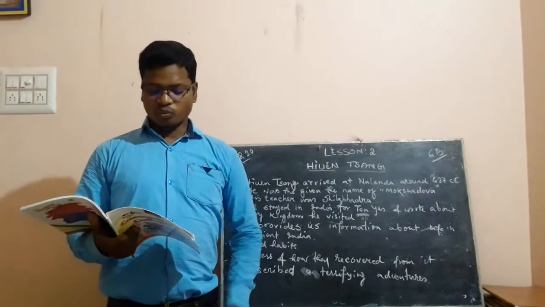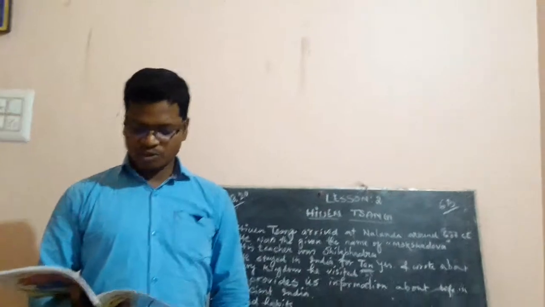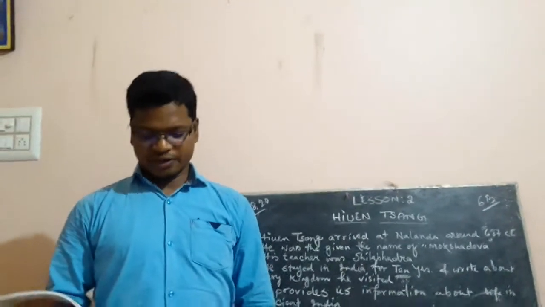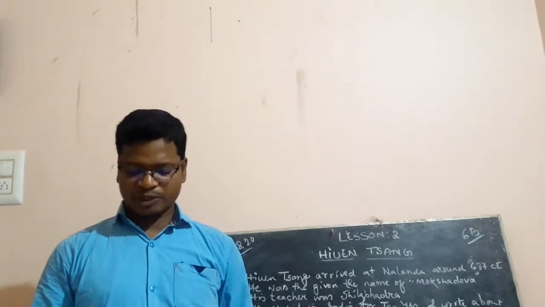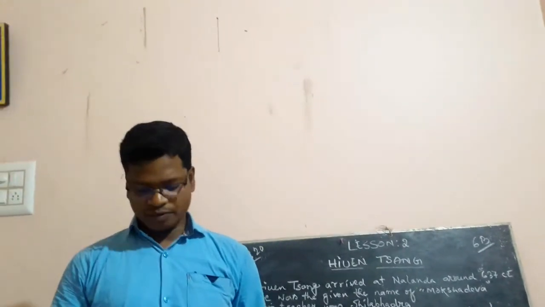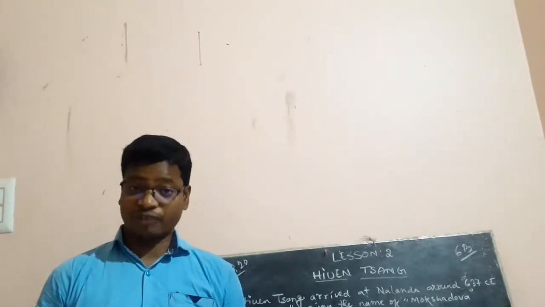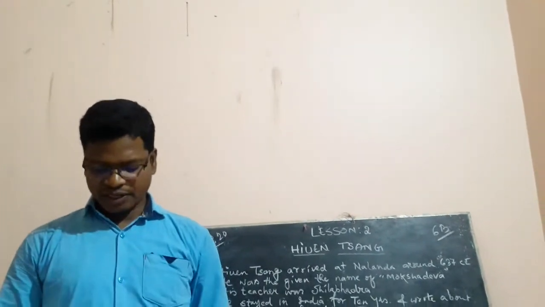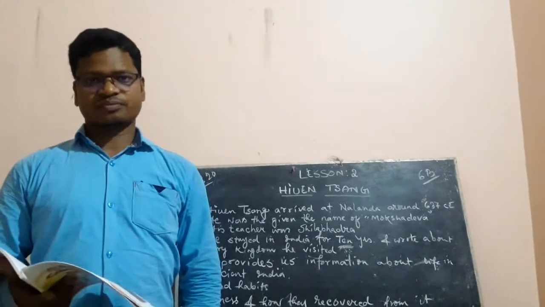Yuan's works provide interesting snippets of information about life in ancient India. He talks of the different food habits of people in different parts of the country. He also reports that when a person fell ill in India, he immediately fasted for 7 days.